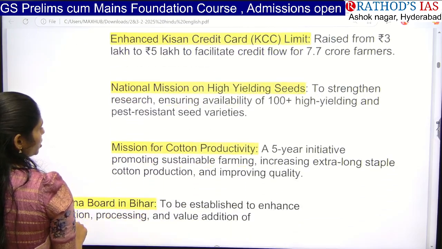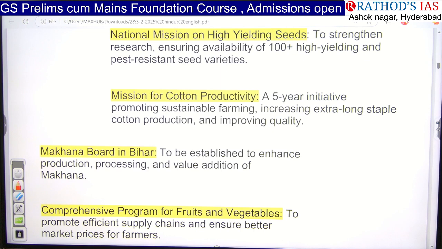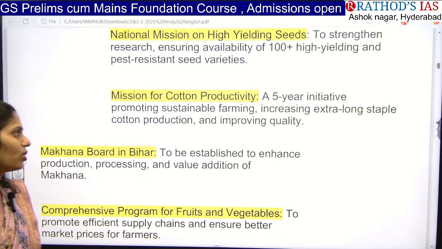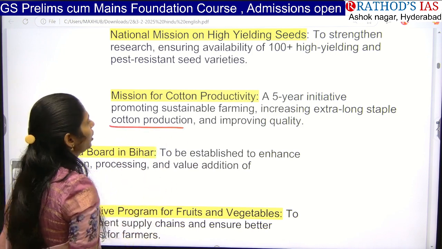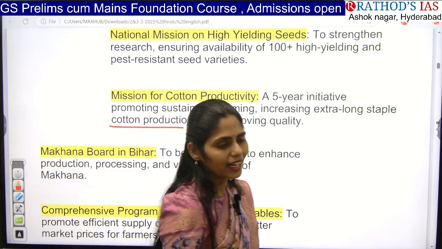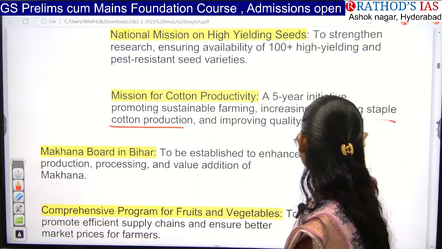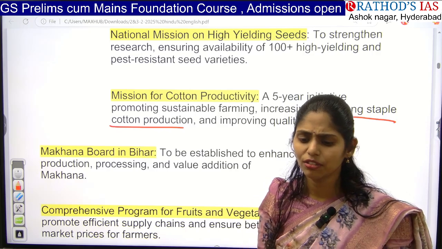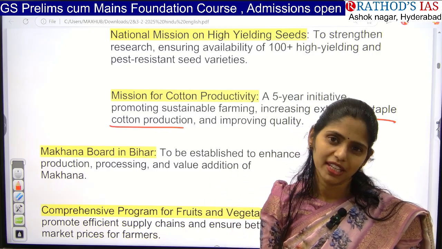And next one is the Mission for Cotton Productivity. Here the government came up with a 5-year initiative, and in this initiative they are promoting sustainable farming, and they are also going to increase extra long staple cotton production and improve the quality. Here cotton rate is mainly based on the length of the staple, that is, the cotton has thread-like, small feather-like fibers, right?